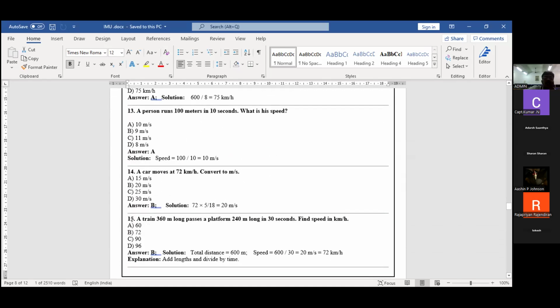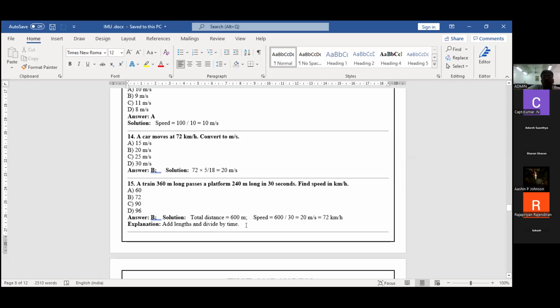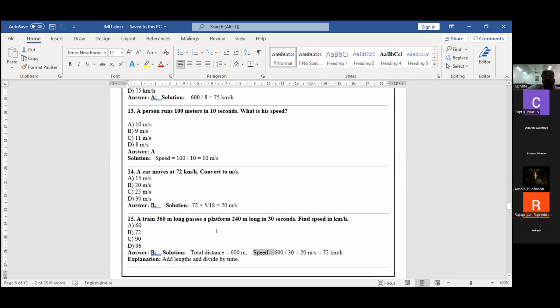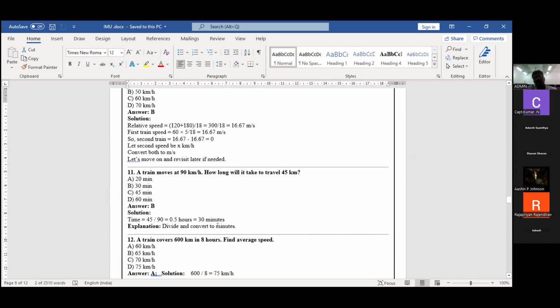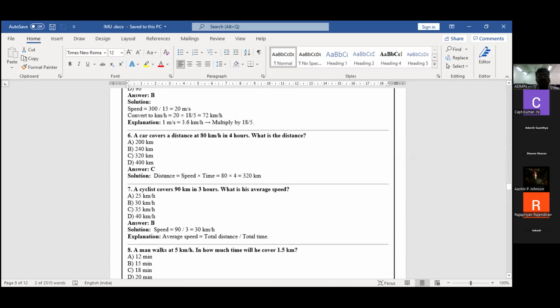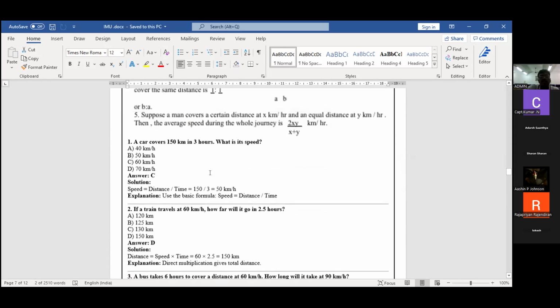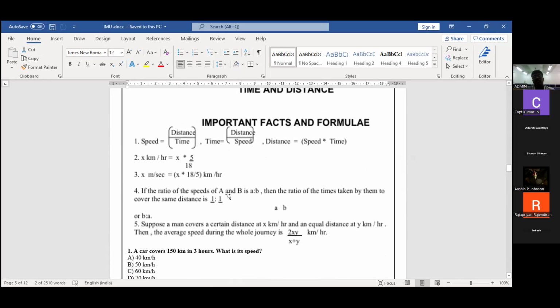Done. So the 15th one: a train 3 meter long passes a platform of 240 meter long. The time is 30 seconds. Find the speed in kilometer per hour. Simple one. Total distance. Only the length we are going to calculate. This type of problem will come for your exam. Simple one. If you know the basic concept and basic formula, the remaining is direct substitution only.